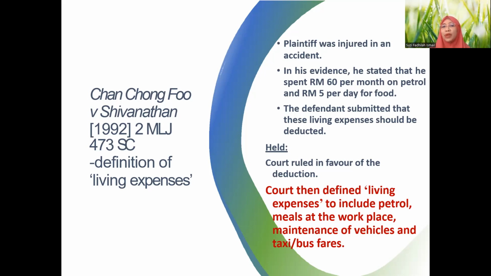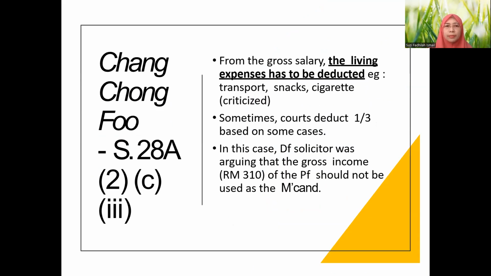Usually that one is not part of living expenses, meaning that you can claim from the defendant for that part. If it's not something you spend in order to earn, or related to your work, then yes, it will be deducted as part of the living expenses. So the word living expenses here has a very special definition or interpretation.